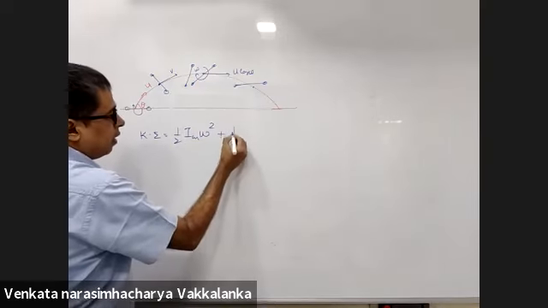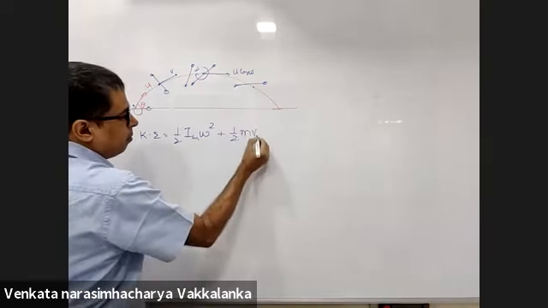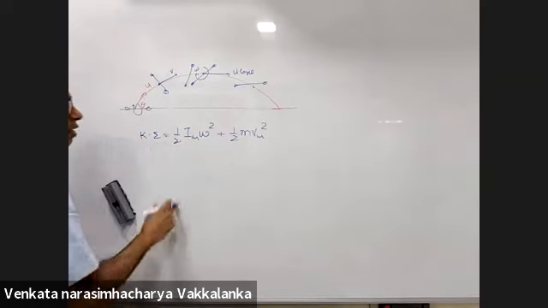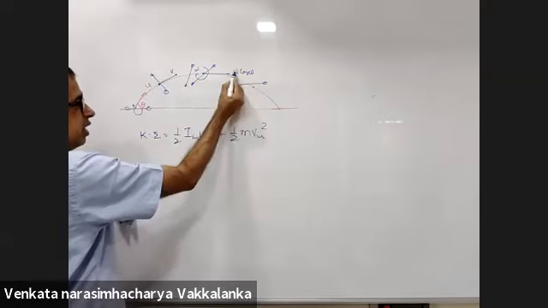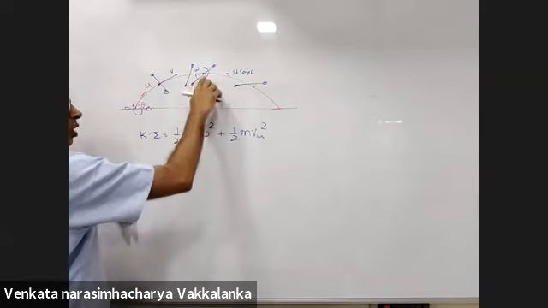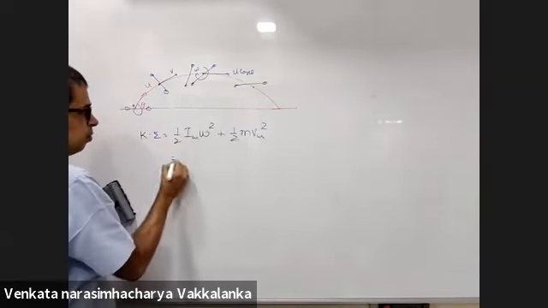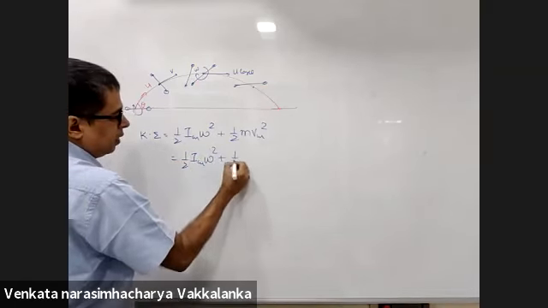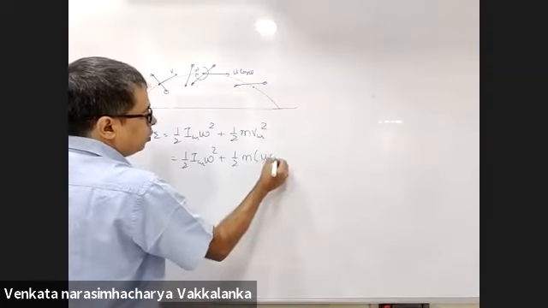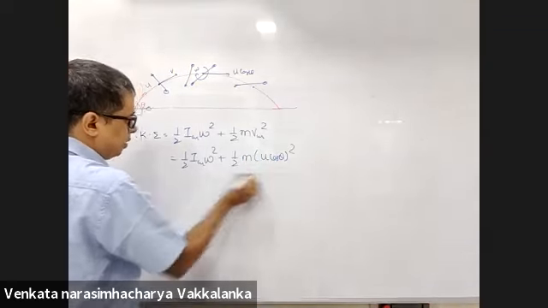Plus half m v_CM square. Kinetic energy of the body about its center of mass plus kinetic energy of center of mass with respect to ground. If you take at the topmost point, it will be half I_CM omega square plus half m into u cos theta whole square.